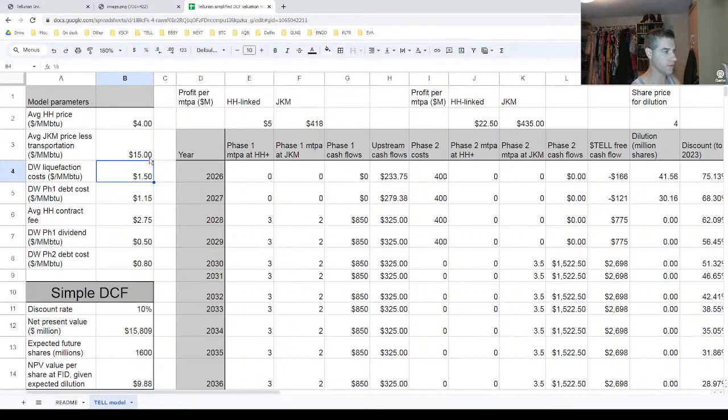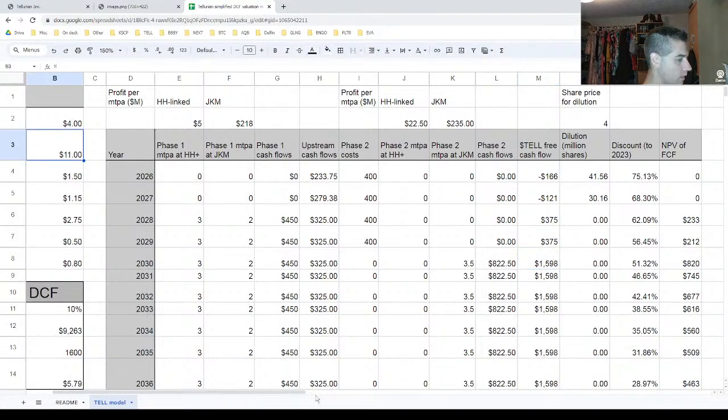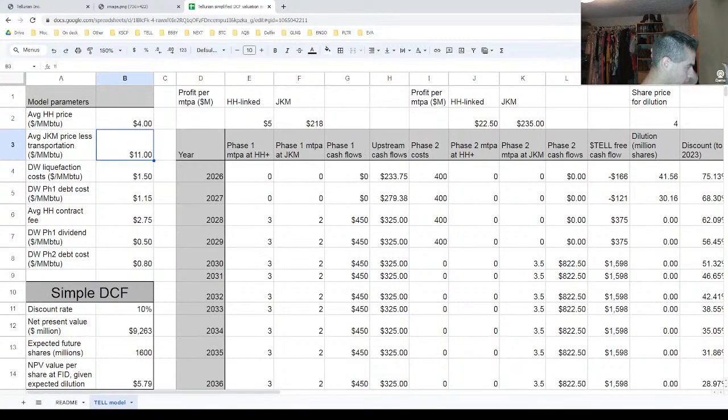And in the future, that could be way higher, right? When you're not discounting these cash flows 7 years to today and you're actually realizing those, we're looking at cash flows of like $2.7 billion per year. So that commodity risk goes both ways, right? It could go bad or it could go very well. Yeah, so that's sort of my comment on that.